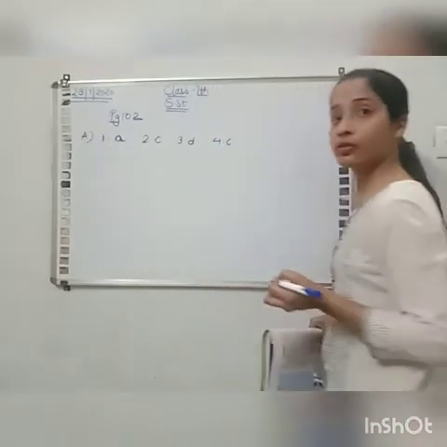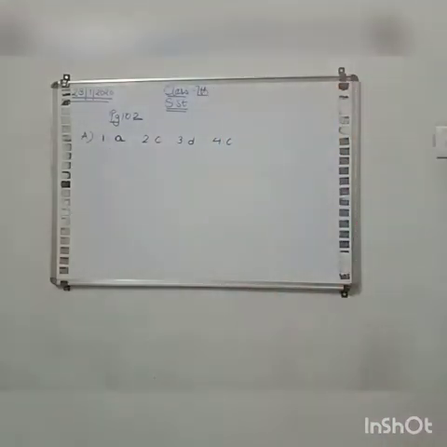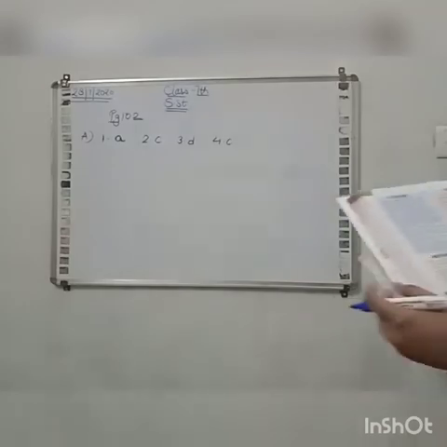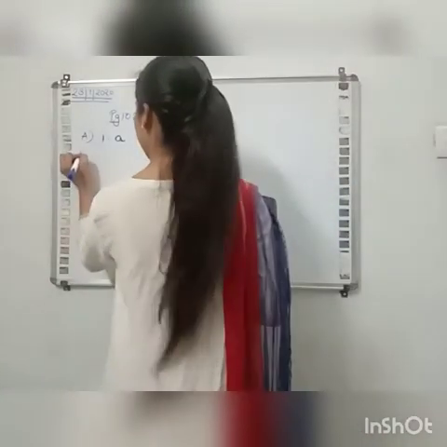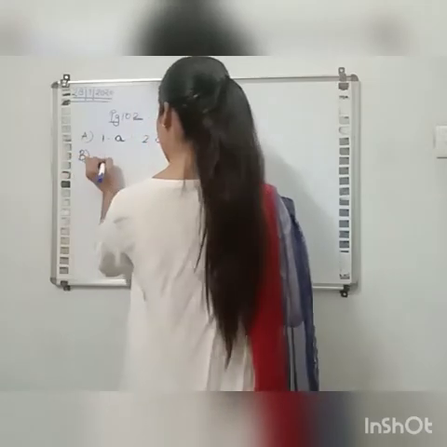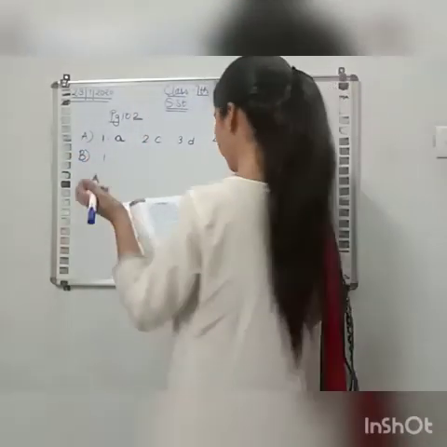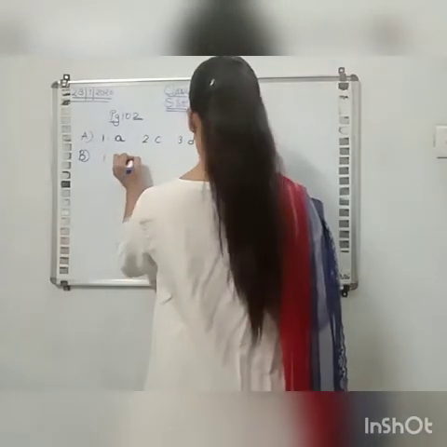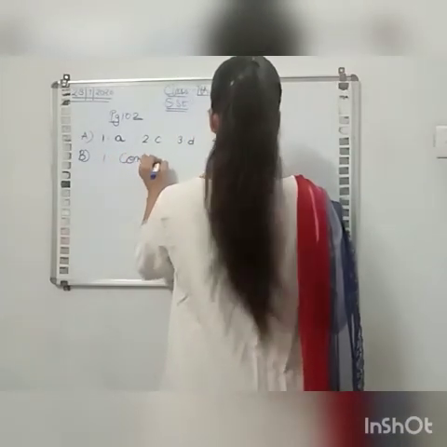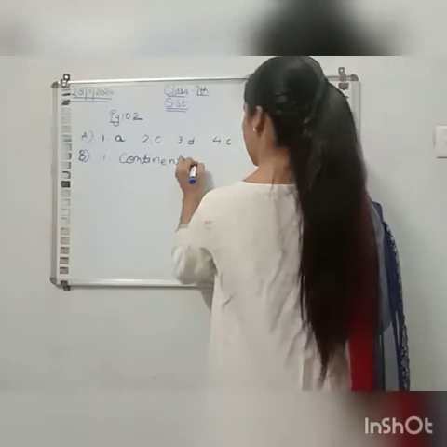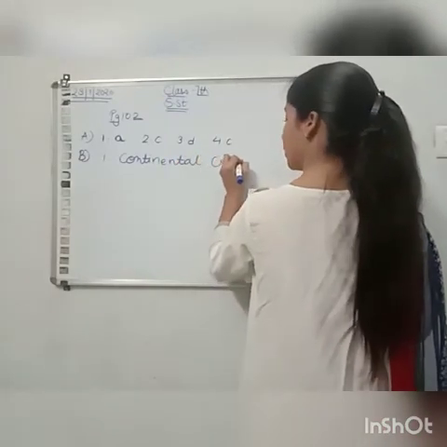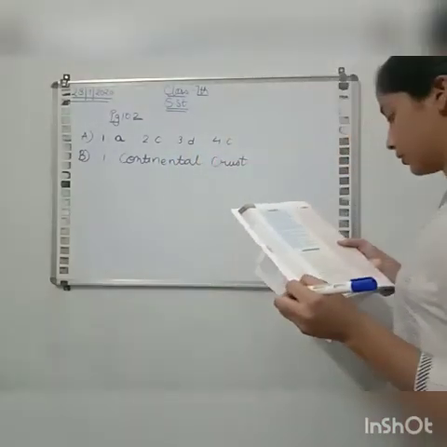I hope this is visible to you. Okay. Now next one, fill in the blanks. First, Sial is another name for the continental crust.